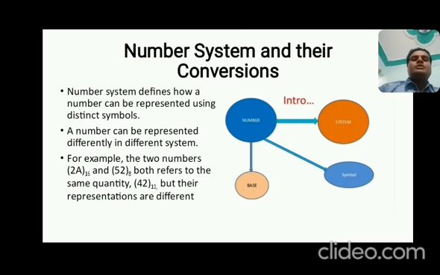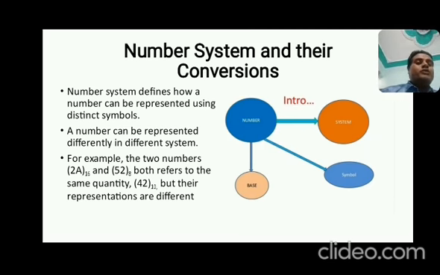For example, the two numbers 2A with base 16 and 52 with base 8. And you know, students, this base is also known as radix in the concept of computer system. So 2A with base 16 and 52 with base 8 both refer to the same quantity according to the decimal, and decimal having the base 10, that is equal to 42 decimal.